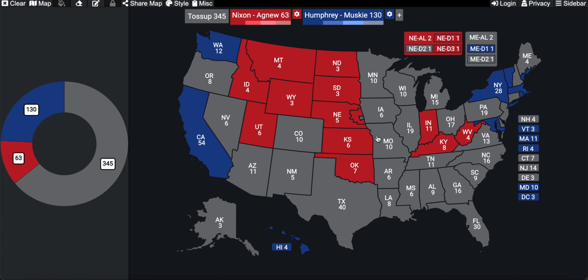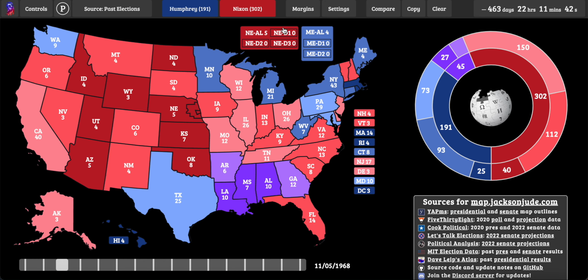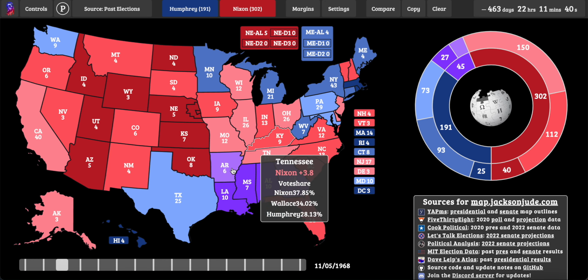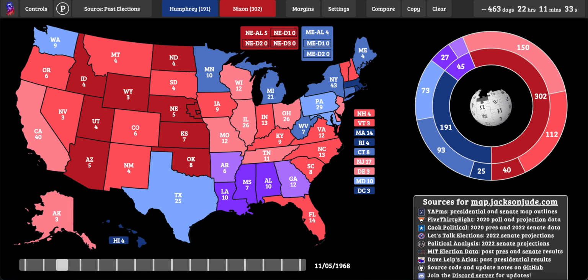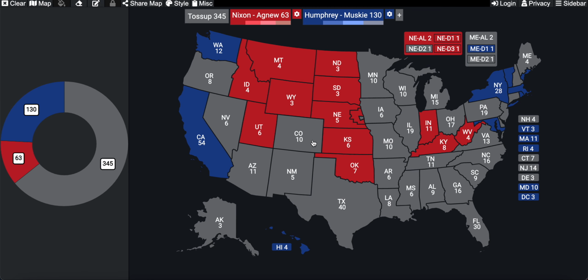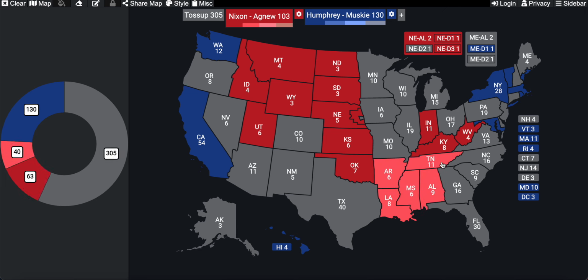Richard Nixon would not have any safe states because George Wallace would be taking some votes away from him in the South. Now Richard Nixon's likely states would be the states of Louisiana, Arkansas, Alabama, Mississippi, Tennessee, Missouri, Iowa, South Carolina, Florida.